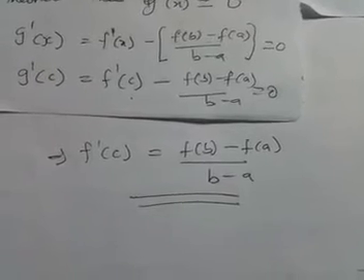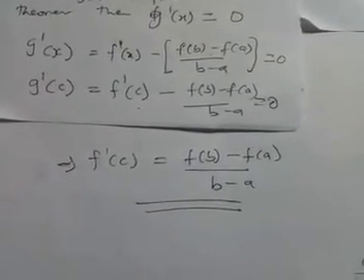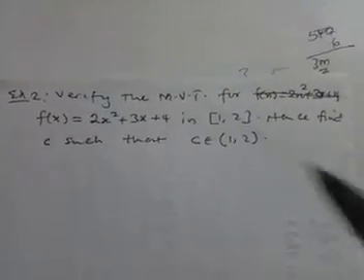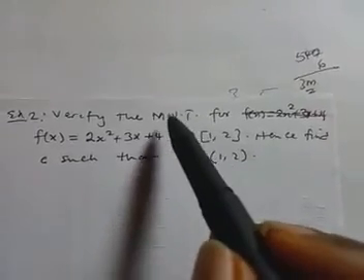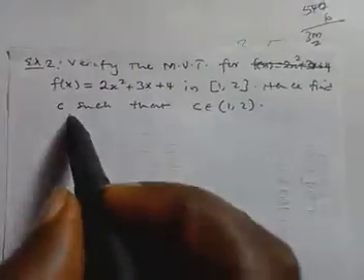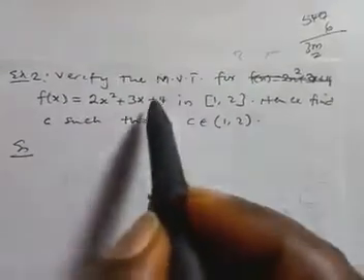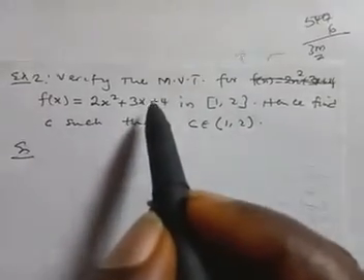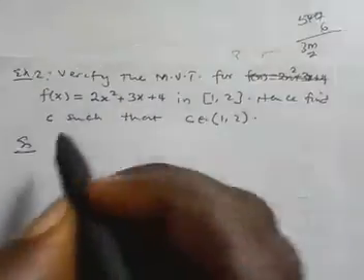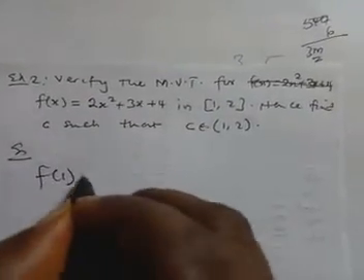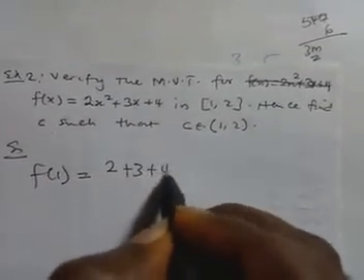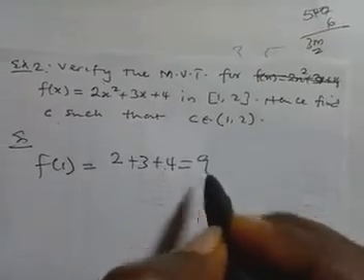Let's take an example on this. So we have our example here. We want to verify the mean value theorem, or Lagrange mean value theorem, for this function in this closed interval. I want to find c. Without any stress, this function is both continuous and differentiable in the closed interval and the open interval respectively. So what we'll now do is, let's find f of 1. Anywhere we see x, we put it as 1. This is 2 plus 3 plus 4, and this is 7, this is 9.